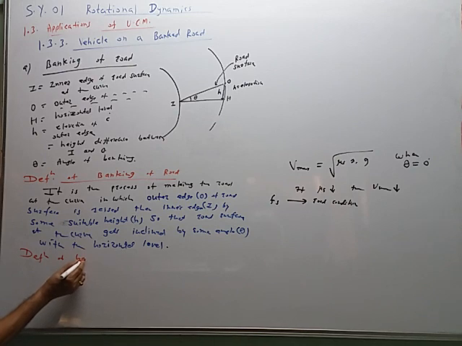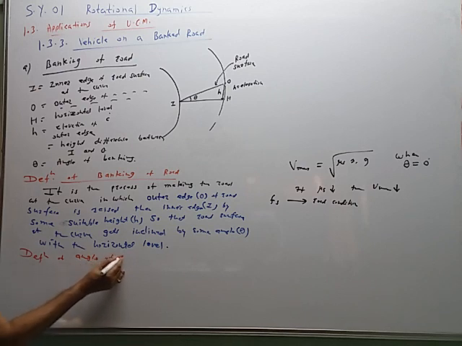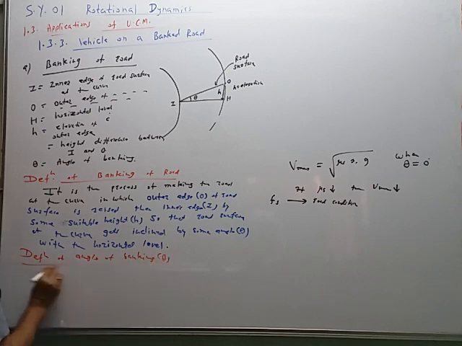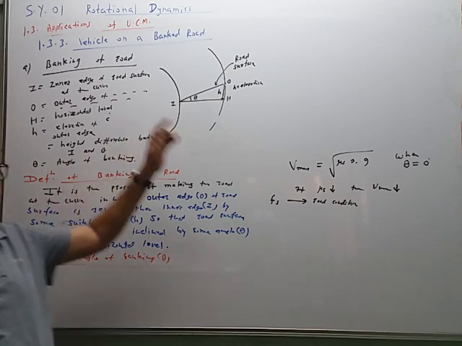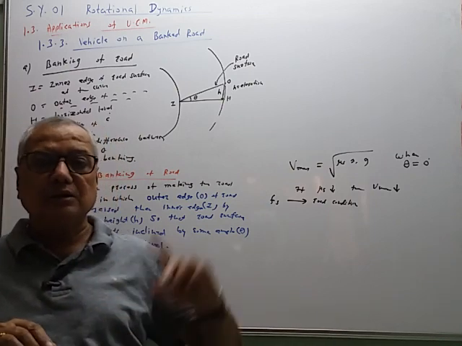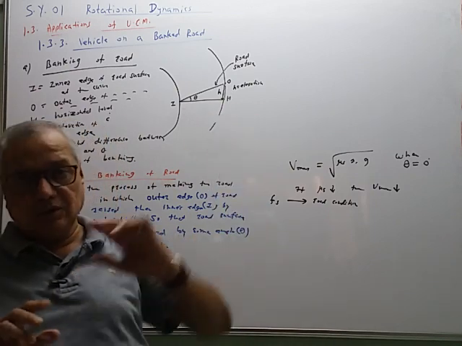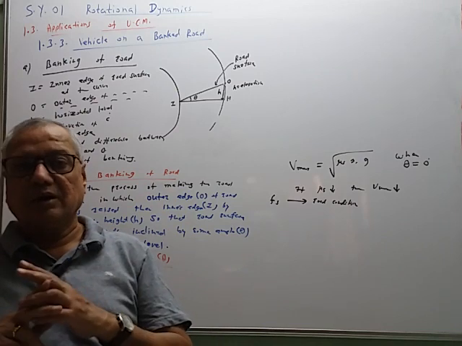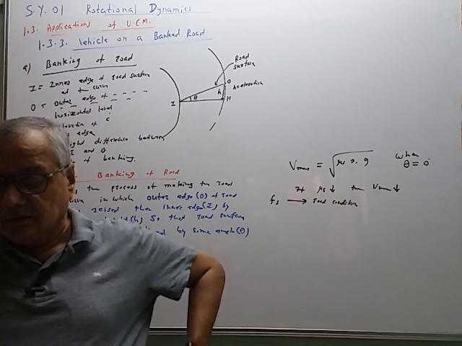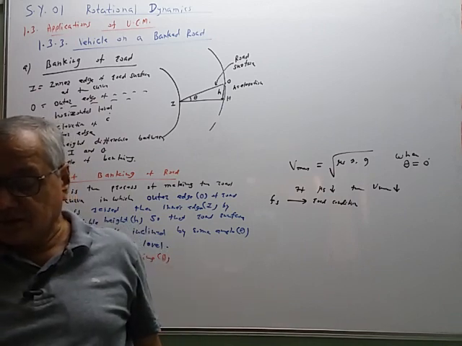Definition of angle of banking. Angle of banking theta. You can give the definition by two methods. It is the angle made by the road surface with the horizontal at the curve, or it is the angle between the horizontal and the road surface at the curve.